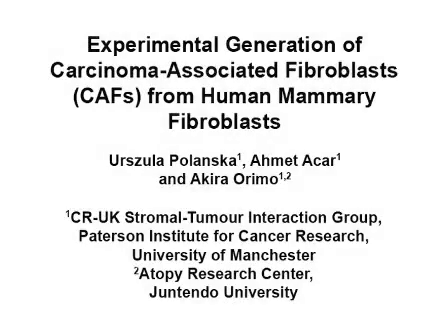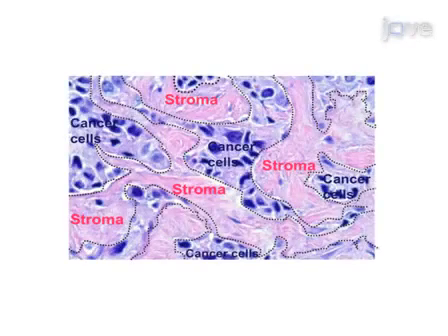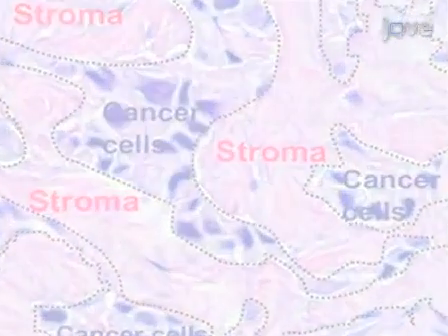This video describes a procedure to generate Carcinoma-Associated Fibroblasts, or CAFs, from primary cultured human mammary fibroblasts. Carcinomas are complex tissues comprised of neoplastic cells and a non-cancerous compartment referred to as the stroma.